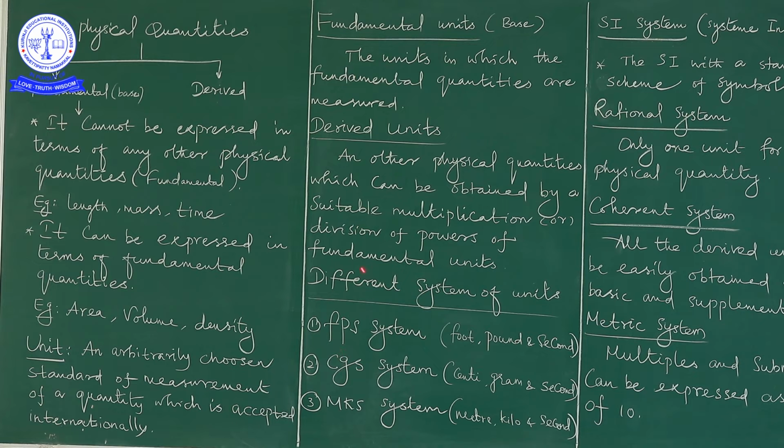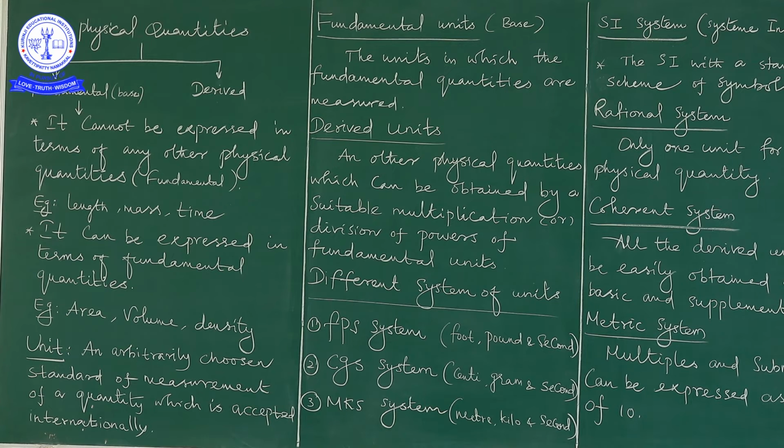Initially we discussed the concept of fundamental and derived units, which of course belong to the concept of physical quantities. After that, the systems of units are classified into different categories. The first one is the FPS system: F is foot, P is pound, S is second.